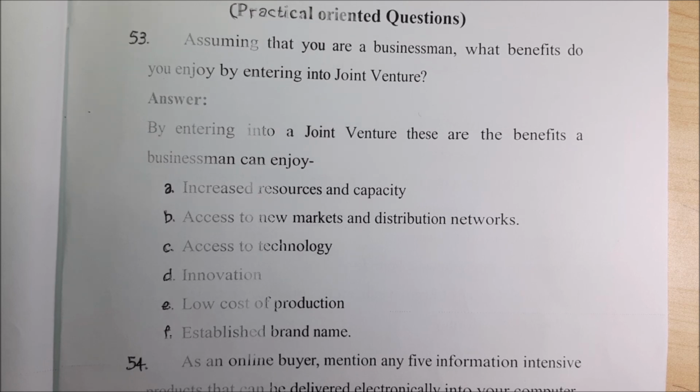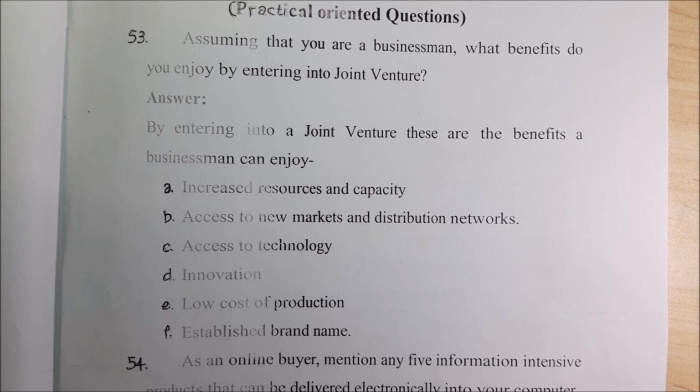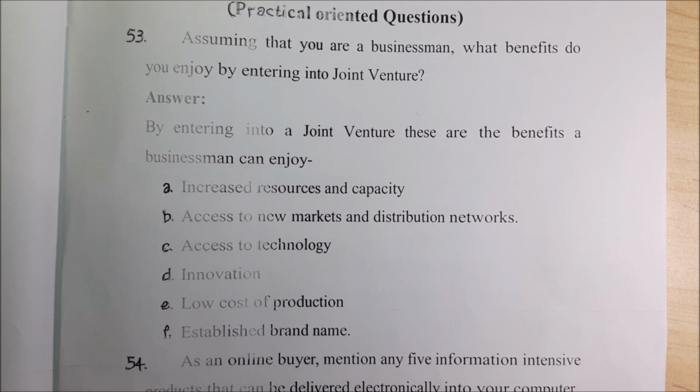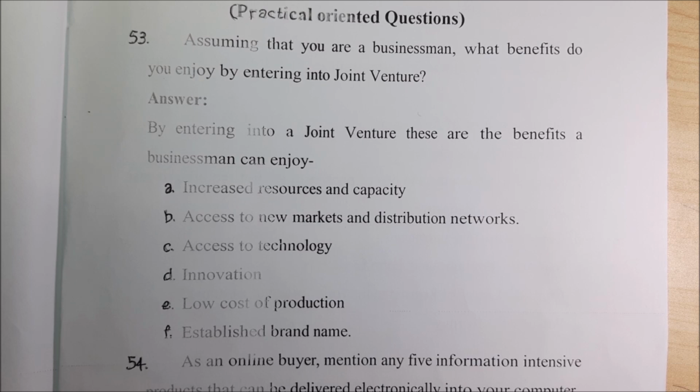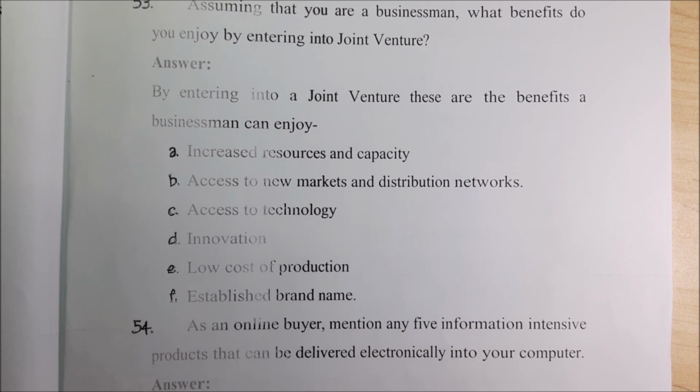So they have to write the benefits: increased resources and capacity, access to new markets and distribution networks, access to technology, innovation, low cost of production, established brand name. These are the advantages of entering into a joint venture.